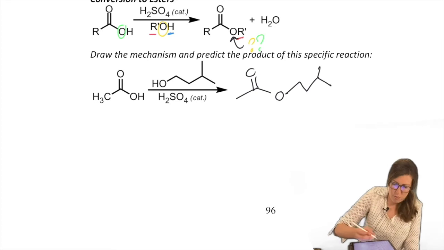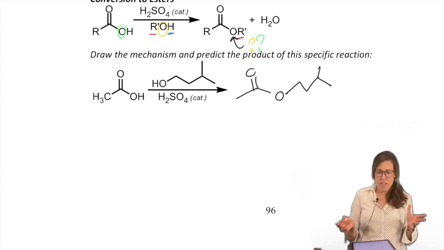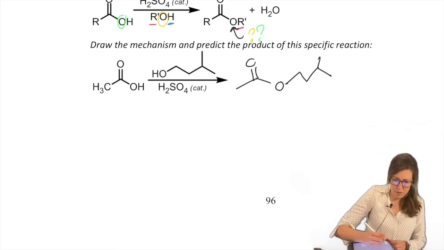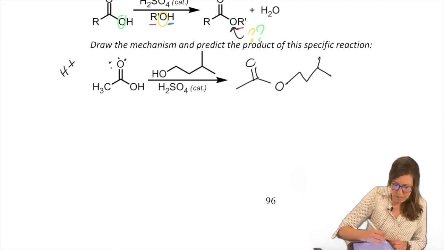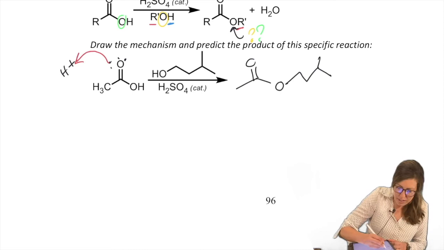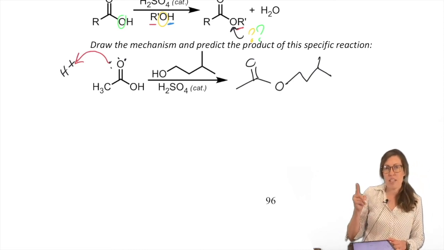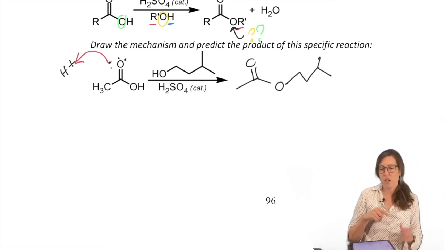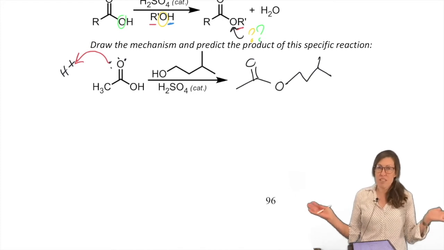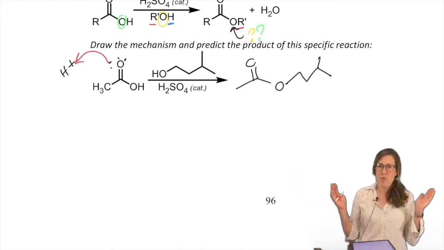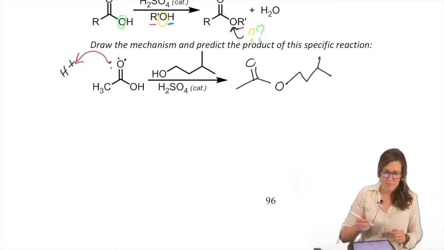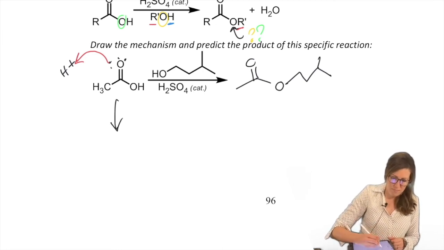So remember, this basically makes ROH2+. I'm just going to call it H+ to quicken this mechanism a little bit. I know you guys know what H+ really means. We're going to activate the carbonyl. We always do that when we have acid present and a carbonyl. Always activate first. We weren't doing that before. We were in base conditions. Now we're clearly acidic. Must activate.